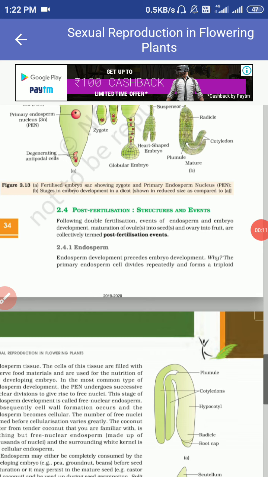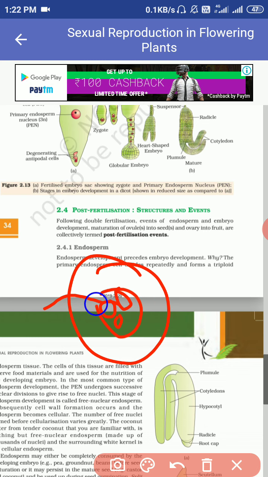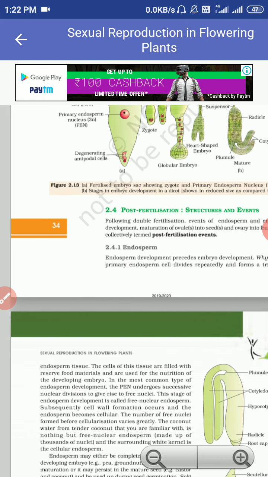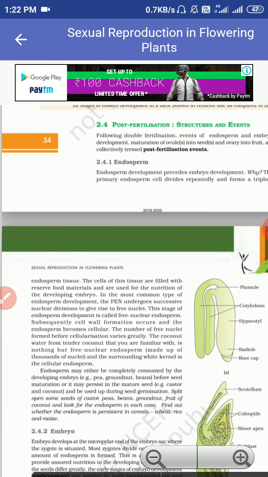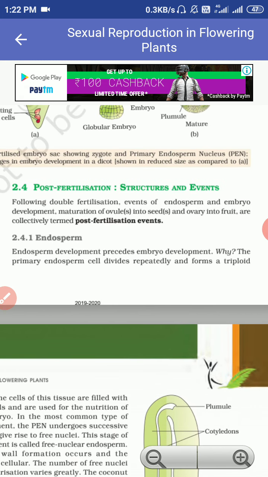So, what is endosperm? If you remember, at the time of triple fusion, the central cell in the embryo sac and one male nucleus fuse and form a triploid cell. This triploid cell is known as PEN, the primary endosperm nucleus. After that, this primary endosperm nucleus converts into the endosperm.